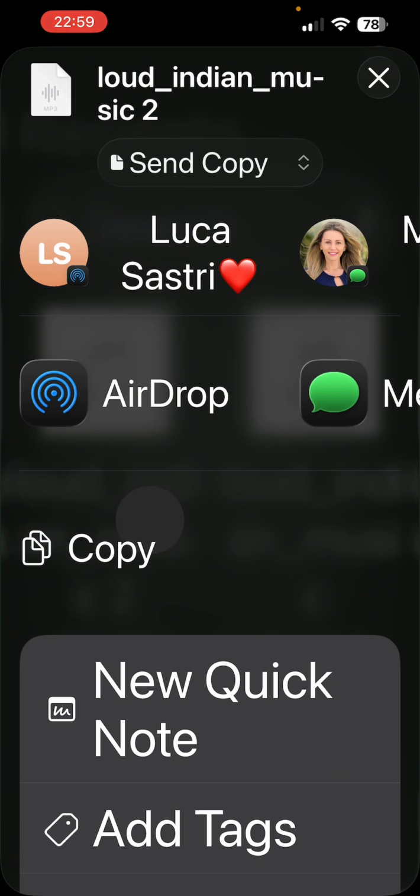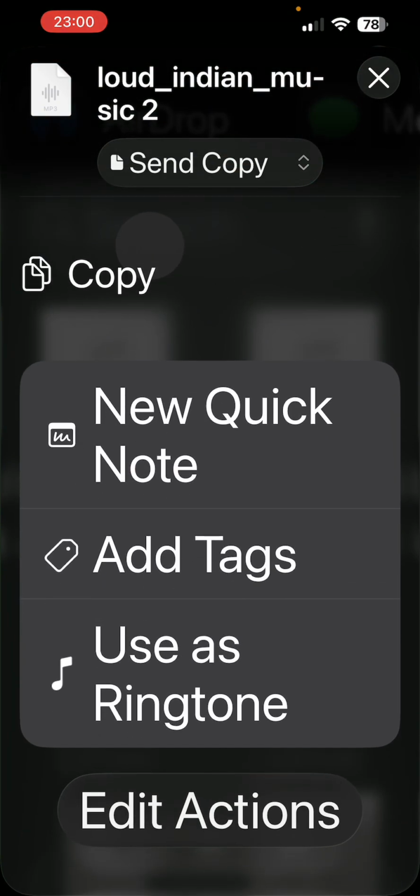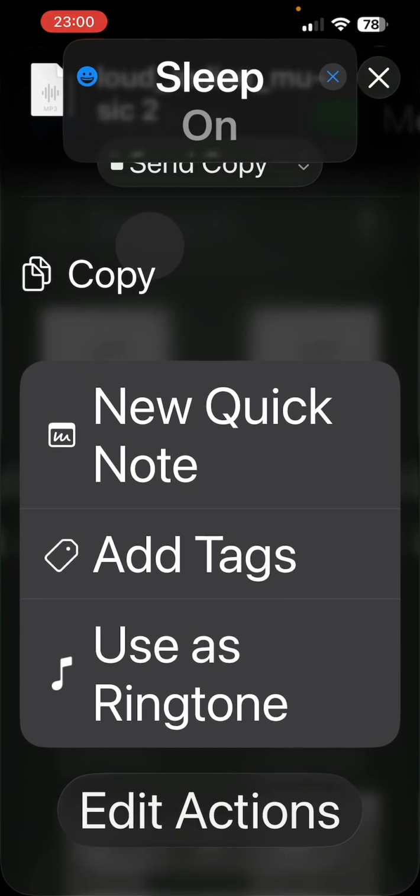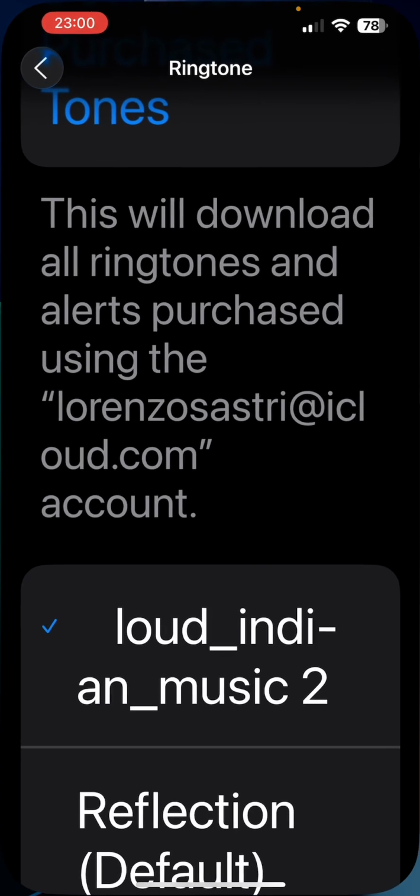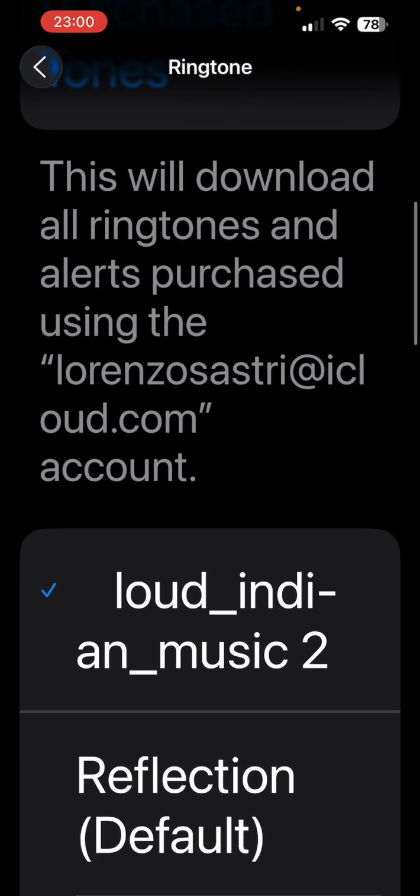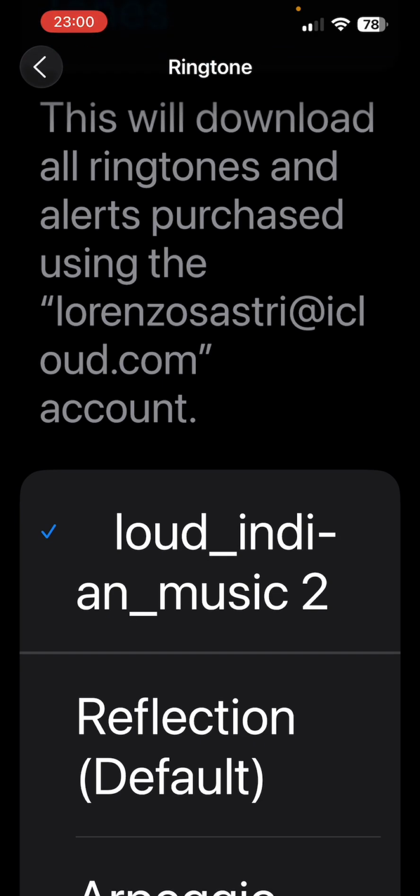and scroll down until you see the button that says use as ringtone. Click on it, and look, it takes you right to the settings, into the sounds, into the ringtones, and you can just tap on it.